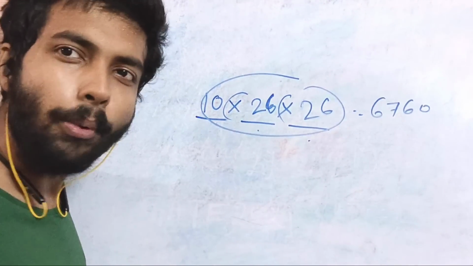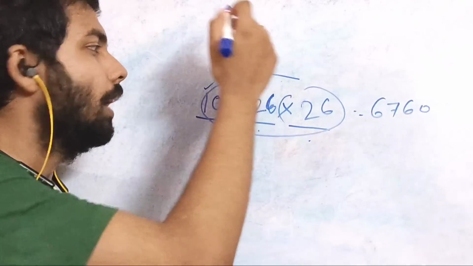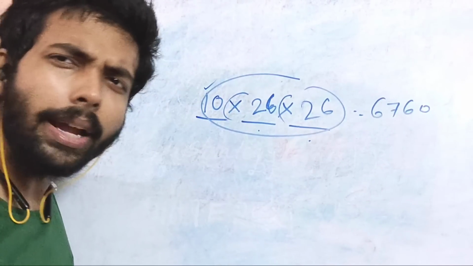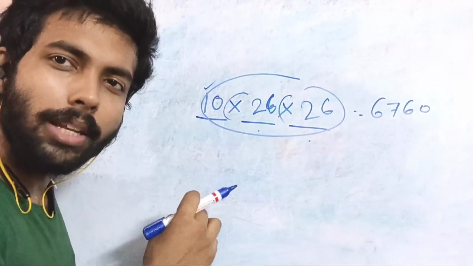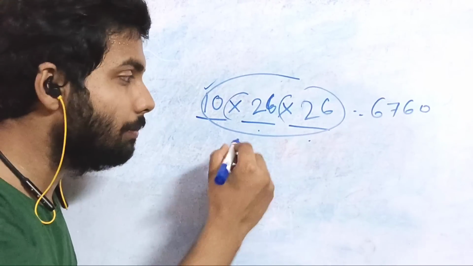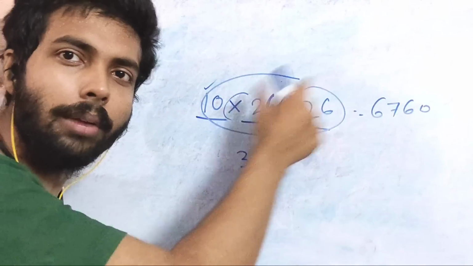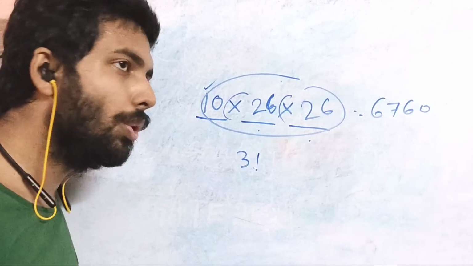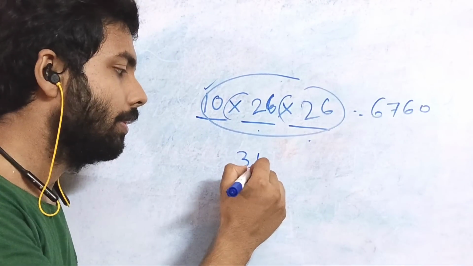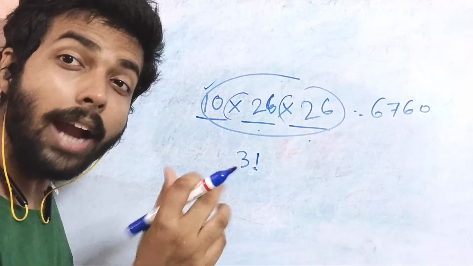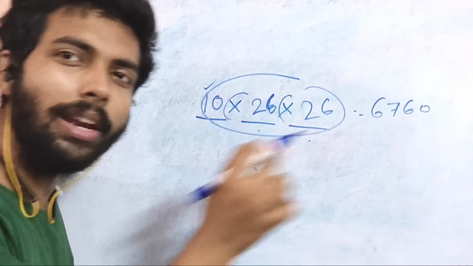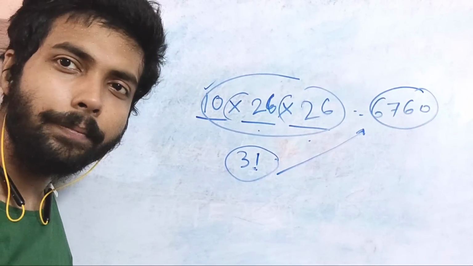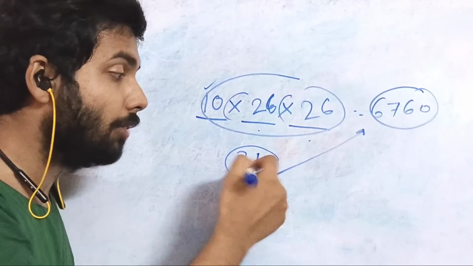Now the point is that it's not always fixed, right? That a numeral will be at the first position, then followed by a lowercase, then an uppercase. It's not like that, right? So they can arrange themselves in how many ways? They can arrange themselves in 3 factorial ways. There are 3 distinct things. They can arrange themselves in 3 factorial ways, right? Getting my point? Or you can say 3P3. It's the same thing. So 3 factorial ways they can arrange themselves. And for each of those arrangements, we are getting this many possible results. For each of the 3 factorial arrangements.